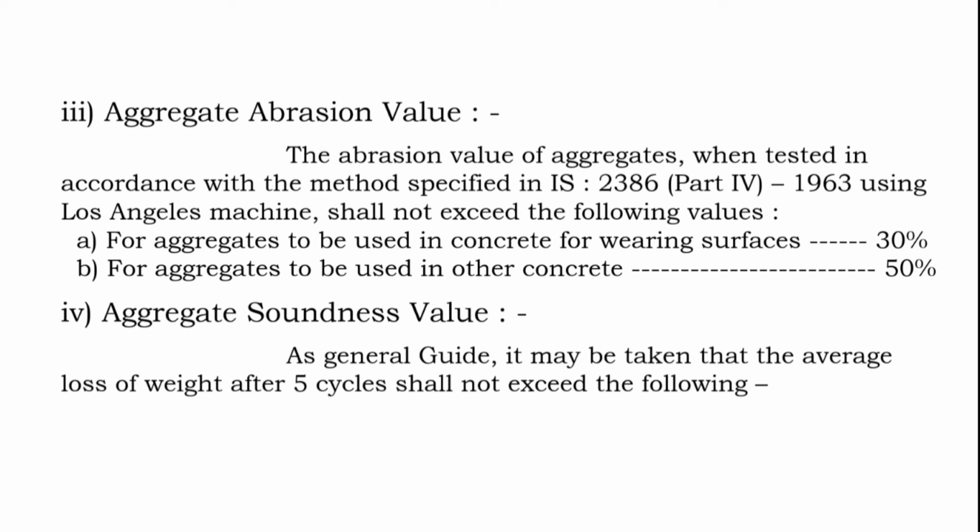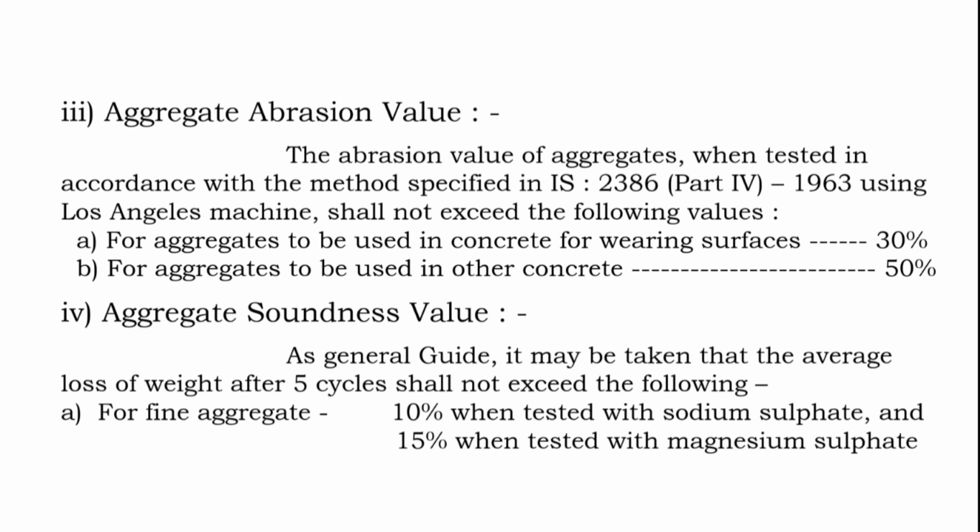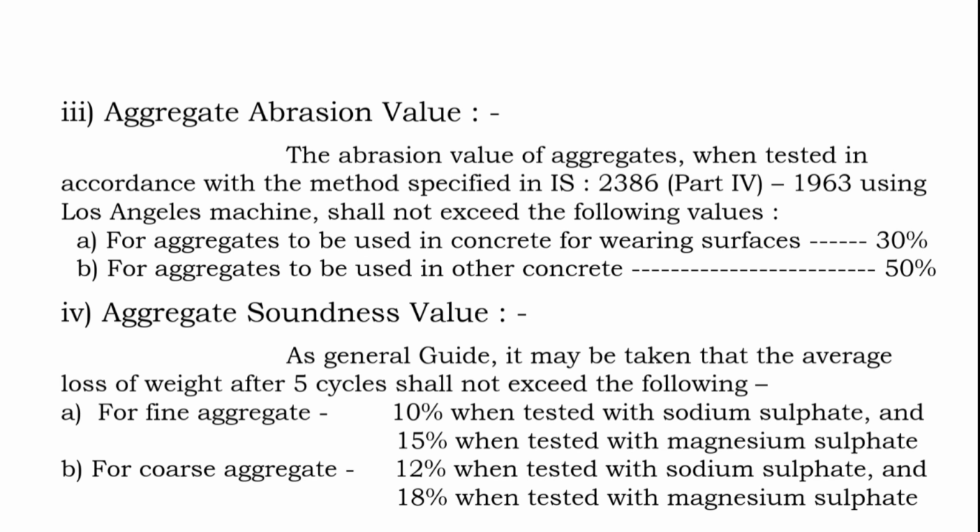Number 4, aggregate soundness value. As a general guide, it may be taken that the average loss of weight after 5 cycles shall not exceed the following. A. For fine aggregate, 10% when tested with sodium sulfate and 15% when tested with magnesium sulfate. B. For coarse aggregate, 12% when tested with sodium sulfate and 18% when tested with magnesium sulfate.